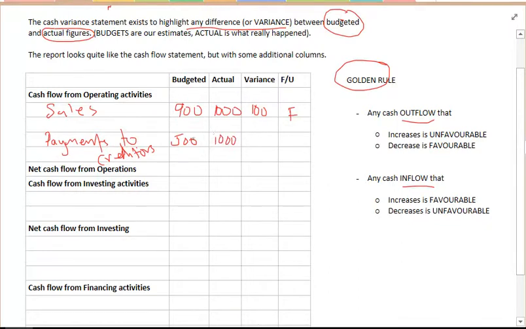Our variance is simply the difference between the two numbers. So 1,000 take 500 is 500. We don't have to worry about any brackets on the variance figure because we know that the brackets here are outflows. The outflow has increased, so that's unfavourable. We've paid more money than we were expecting to.